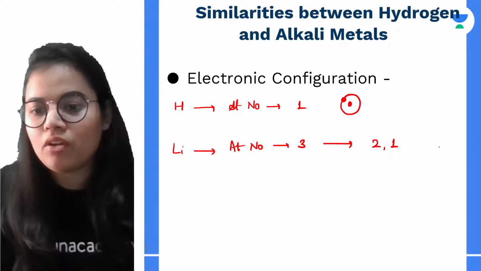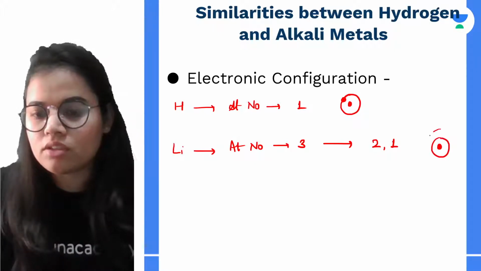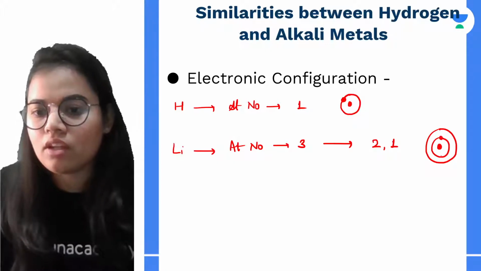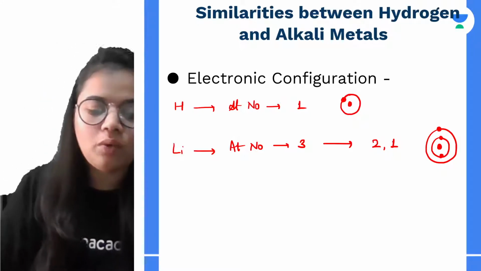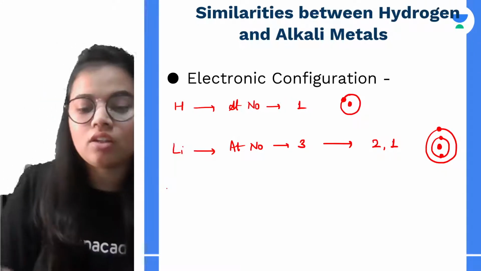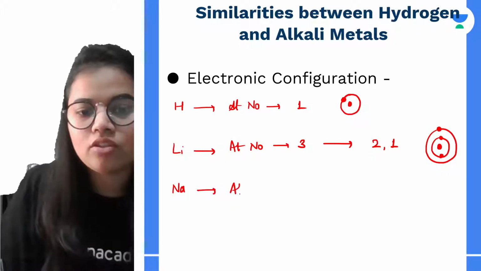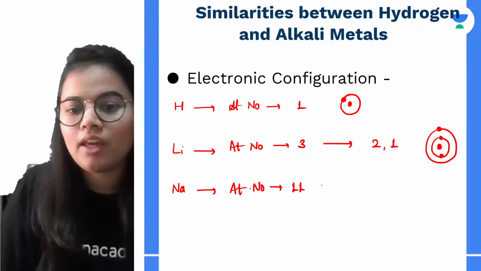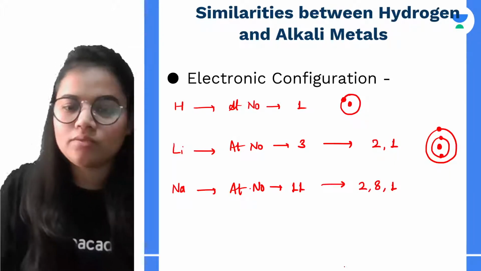If I go for the diagram, this will be the nucleus, this will be the first shell, and this will be the second shell. So in the first shell we have 2 electrons, and in the second shell we have 1 electron. Talking about sodium, the atomic number is 11, and the configuration goes 2, 8 and 1.